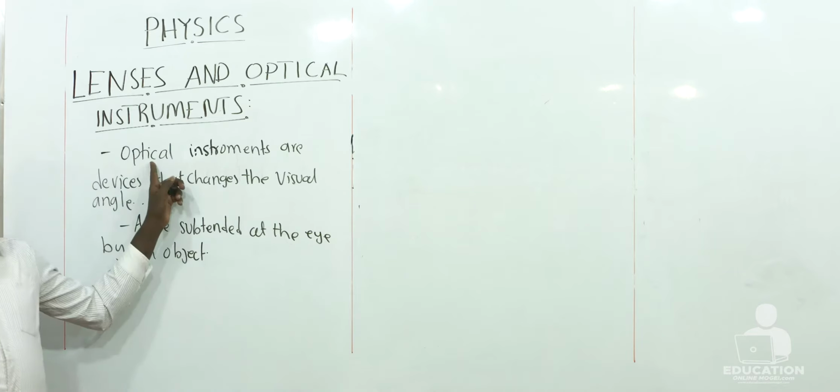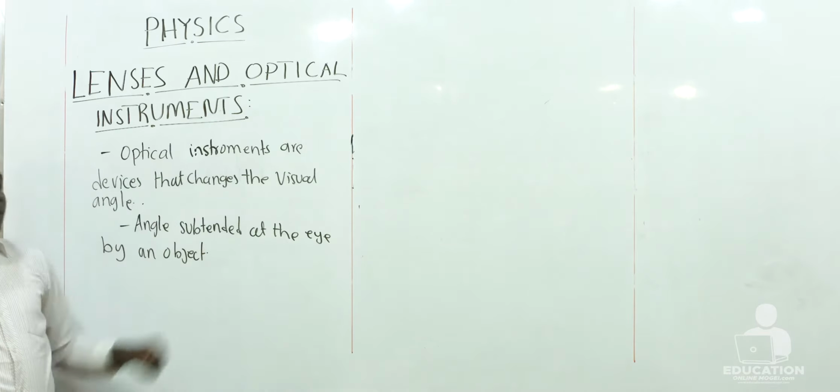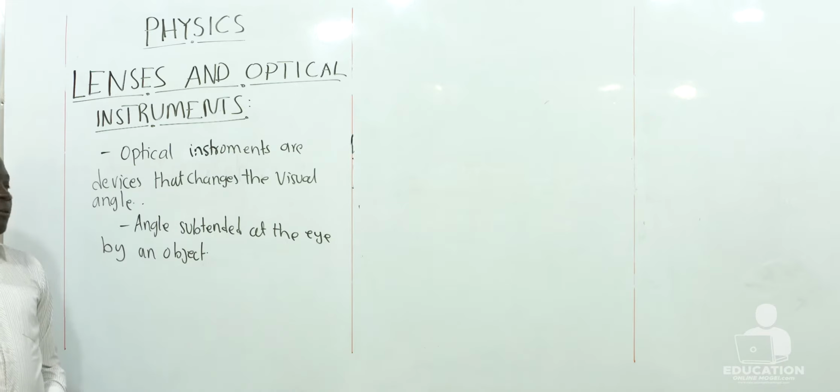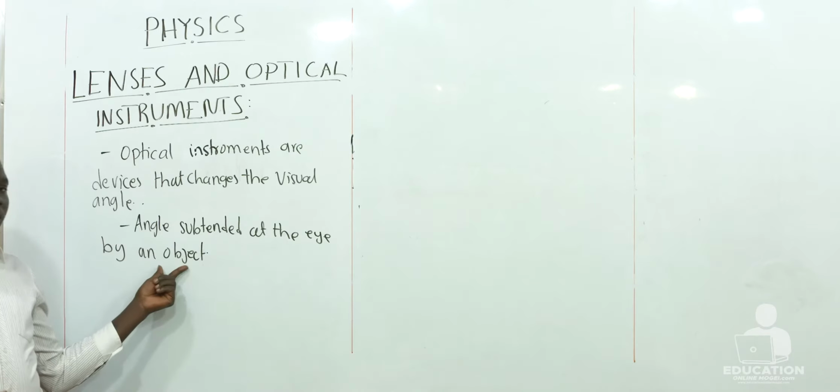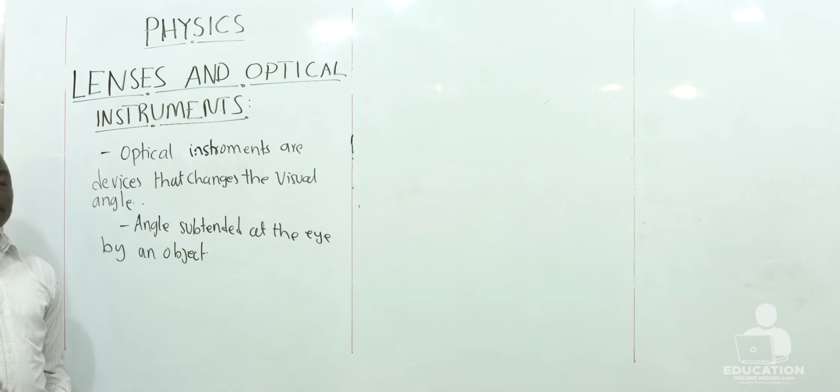So optical instruments are these devices that will always change the visual angle. Visual angle means the angle from which we view an object. And when we look at an object, the object will be looked at certain angle. And that angle, we call it the visual angle, the angle that the object subtends to our eye.